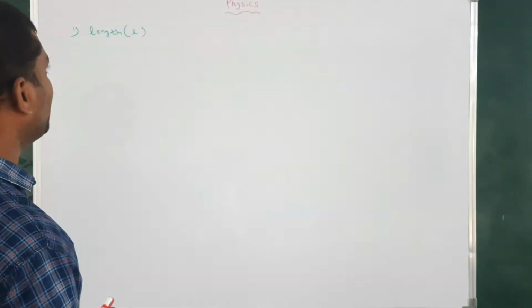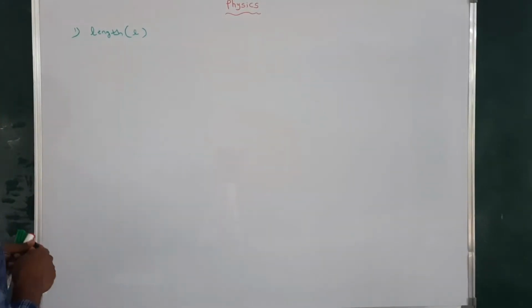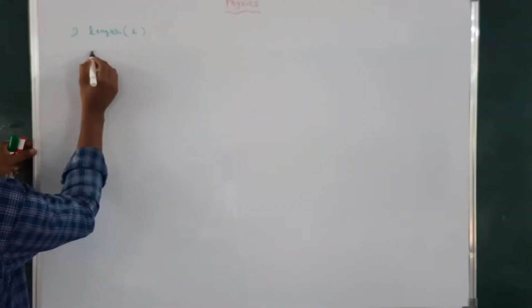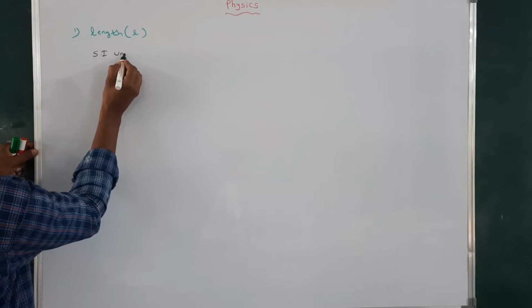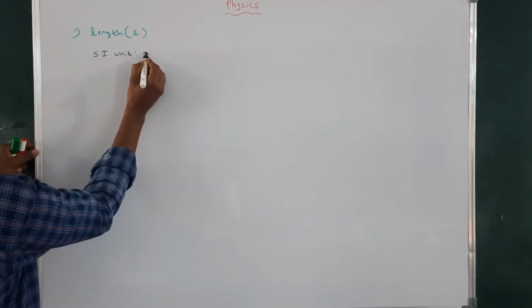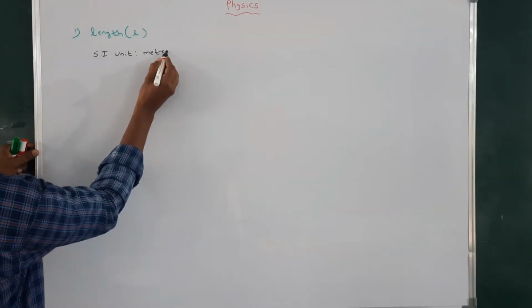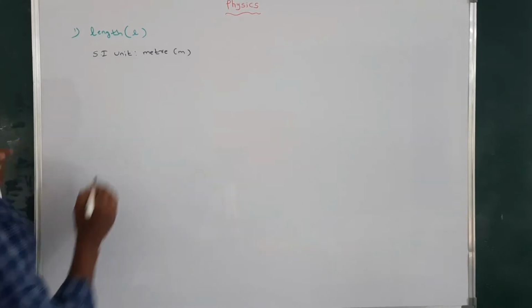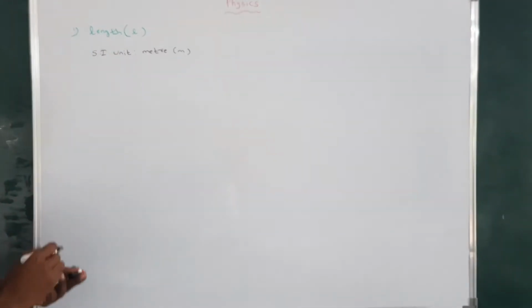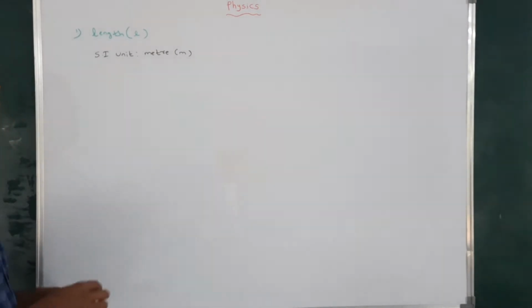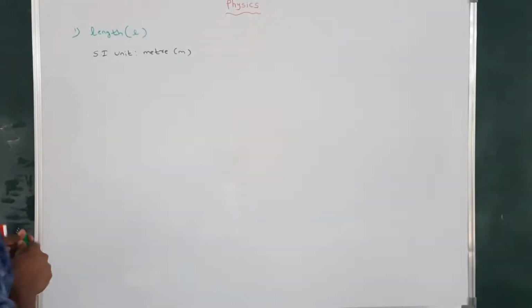So the SI unit of length is meter. Simply it will be represented by M. This is the first physical quantity.